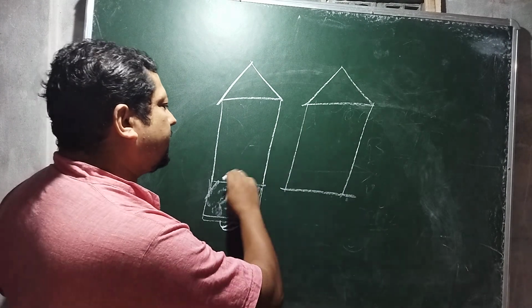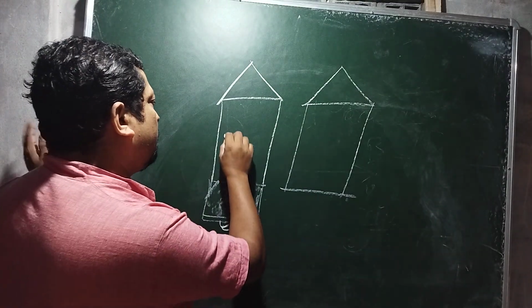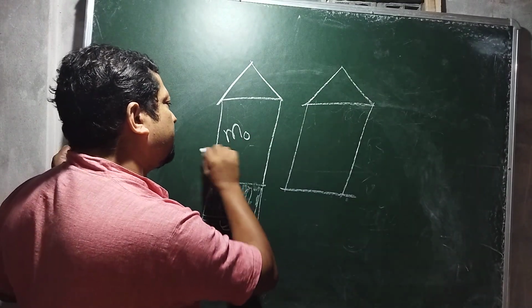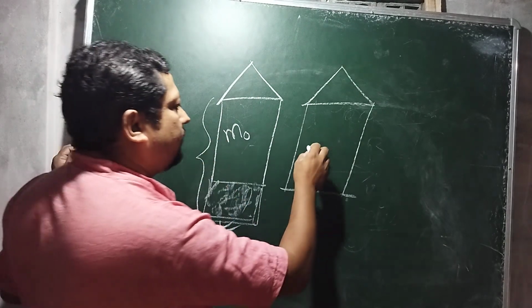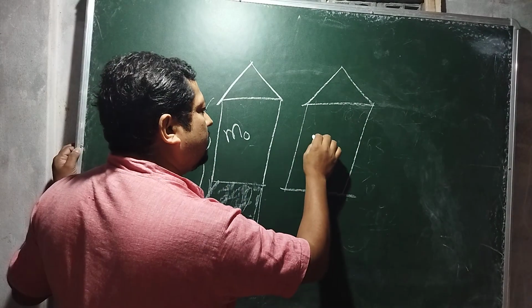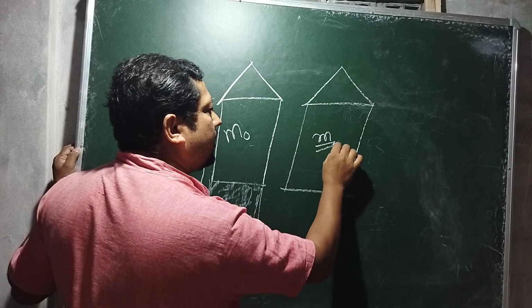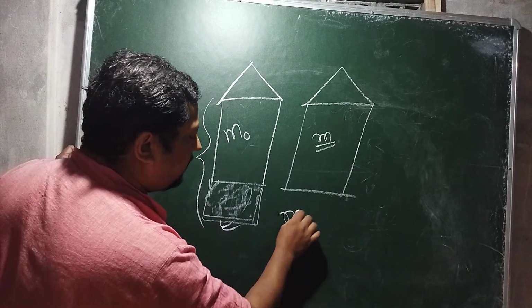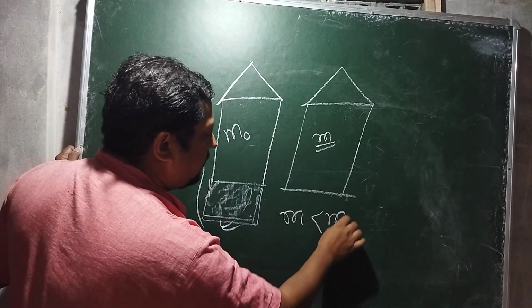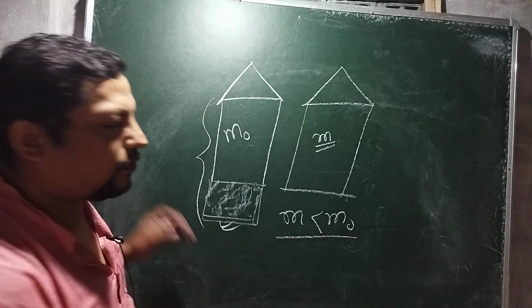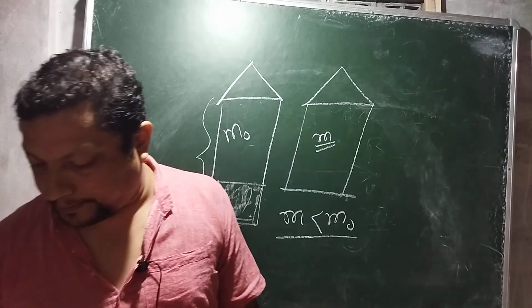So the mass reduces. Suppose this is the initial mass m0 of this rocket. After a certain time the mass reduces to m. Definitely m is less than m0. This is the case of variable mass.